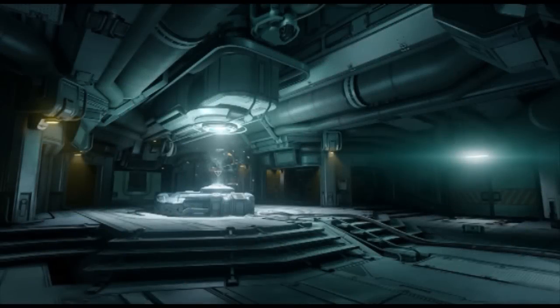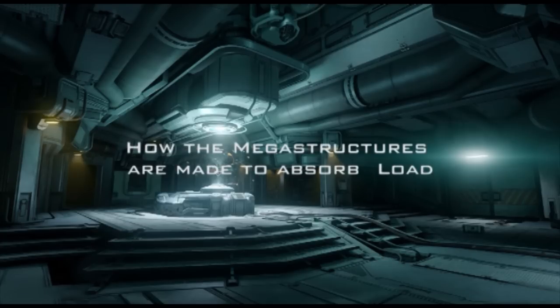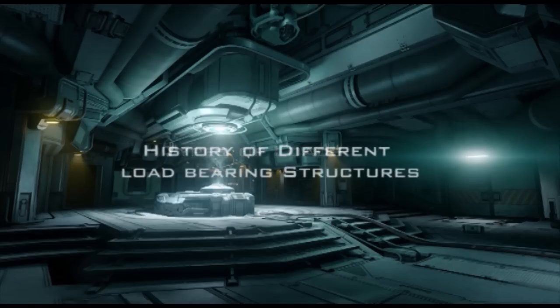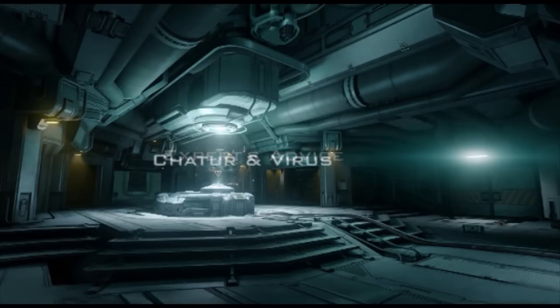In this film, we shall be talking about the mechanism of load transfer in structural engineering in a very different way, where we shall be talking about how the bungalows, different multi-story buildings and other mega structures are made to absorb a good heavy load. The types of load in load transfer mechanism, the history of different load bearing structures, the interview by the experts, the explanation by our very own Chatur and Virus and much more. And it's gonna be fun. So now, let's enter into the world of engineering.